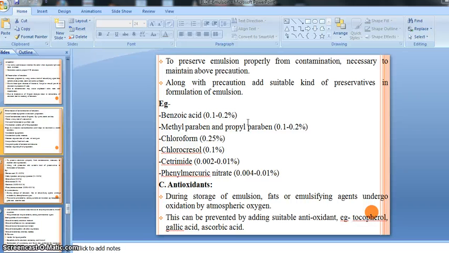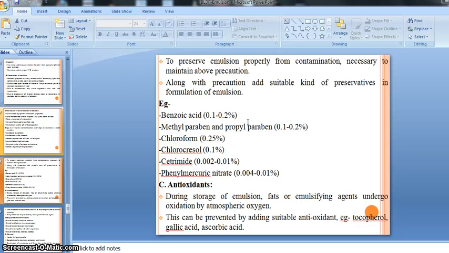Similarly, for the formulation we need the emulsifying agent, then preservative. There is also need of antioxidant, right? During the storage of emulsion, fats or emulsifying agent undergo oxidation by atmospheric oxygen. Before we talk about the antioxidant, we need to understand the oxidation.